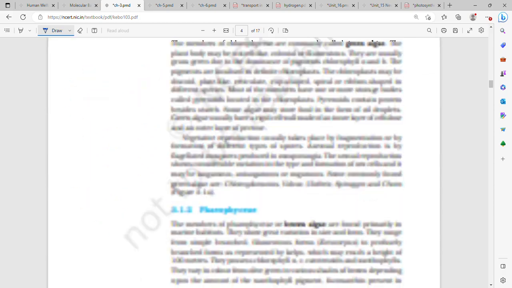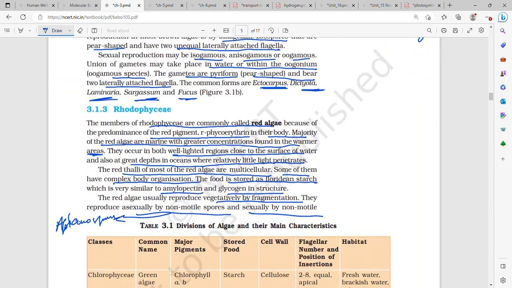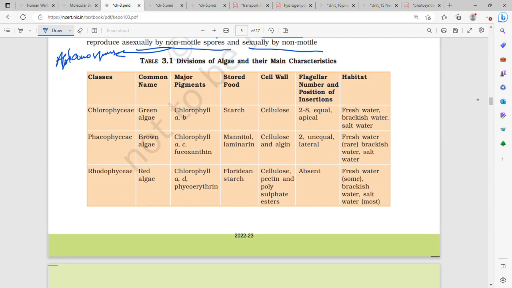Then coming to the table, Chlorophyceae are called green algae. Major pigments, they have chlorophyll A and chlorophyll B. They store food in the form of starch as well as protein. Besides starch, protein also, no? Then the cell wall is made up of cellulose. Flagellar number and position of insertion, that is 2 to 8 flagella, both equal in size and apically joined. Habitat, they can be found in fresh water, brackish water and salt water.